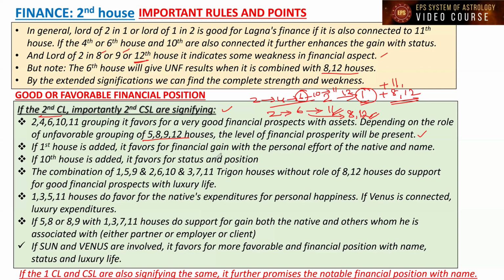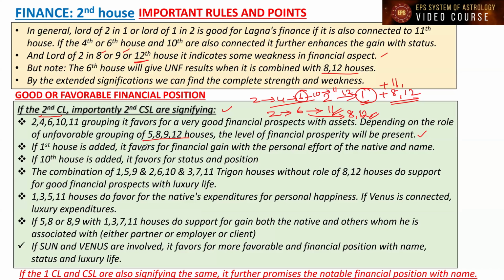So favorable along with unfavorable, depending on the grouping, that favorable strength is going to be more or less. We have to keep that in mind. But in general, if this grouping is signified by the primary cuspal sublord planet or cuspal lord planet of the second house from the star level and sub level, when you study the grouping and find it, it is going to be very good.